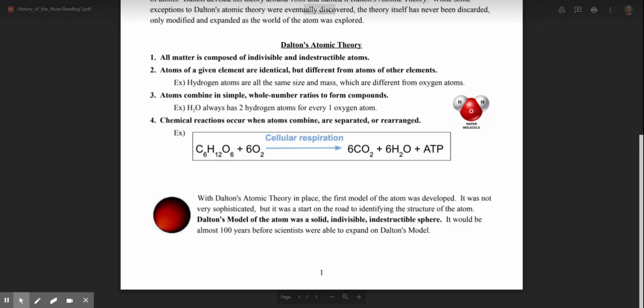With Dalton's atomic theory in place, the first model of the atom was developed. It was not very sophisticated, but it was a start on the road to identifying the structure of the atom. Dalton's model of the atom was a solid, indivisible, indestructible sphere. It would be almost 100 years before scientists were able to expand on Dalton's model.